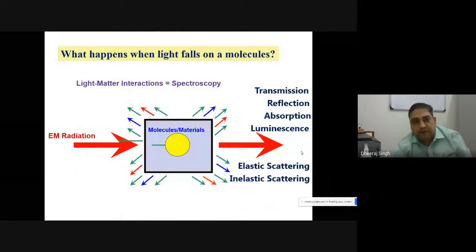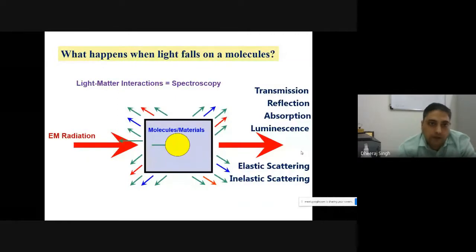So what happens when light falls on a molecule or material? Generally, light-matter interaction is known as spectroscopy. If any light, in terms of electromagnetic radiation, falls on any molecule or material, then the light can be either absorbed, transmitted, reflected, or scattered from your molecular sample.